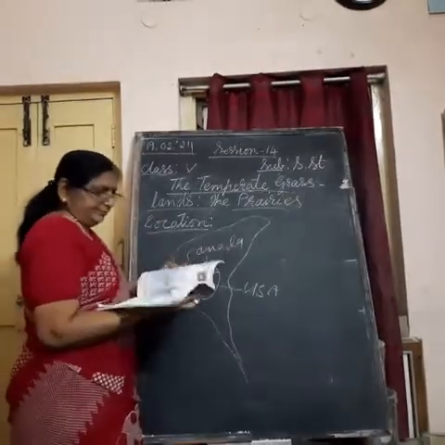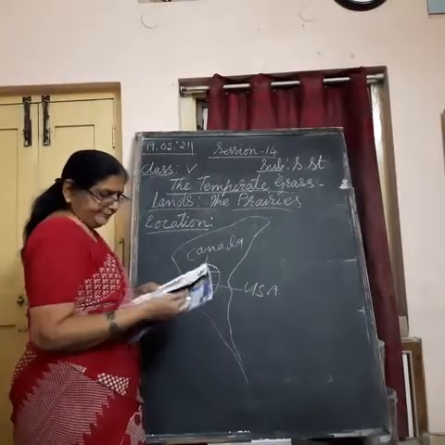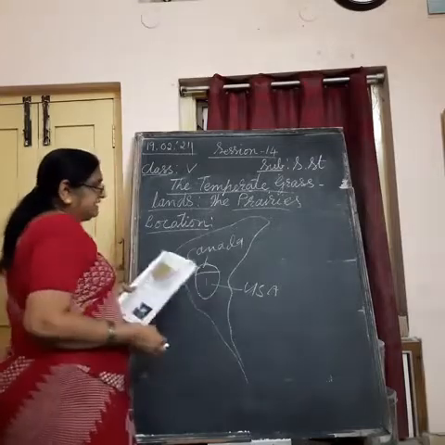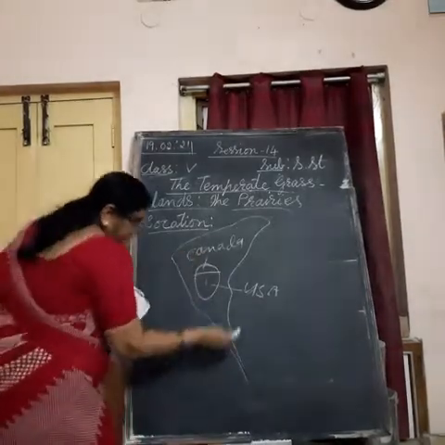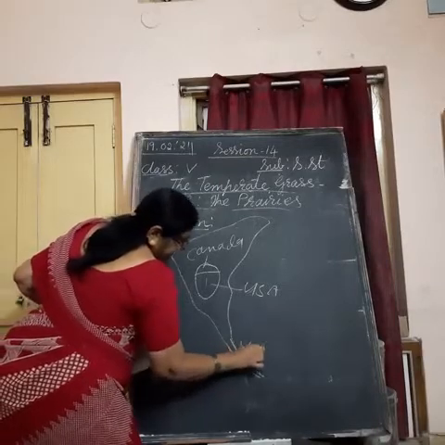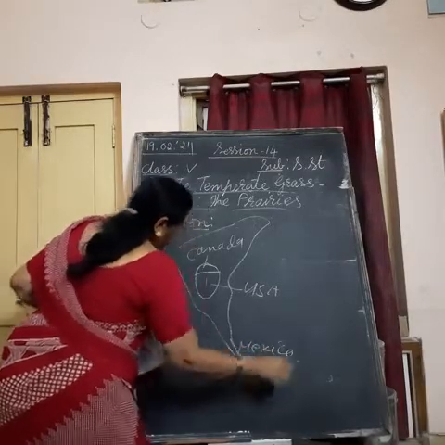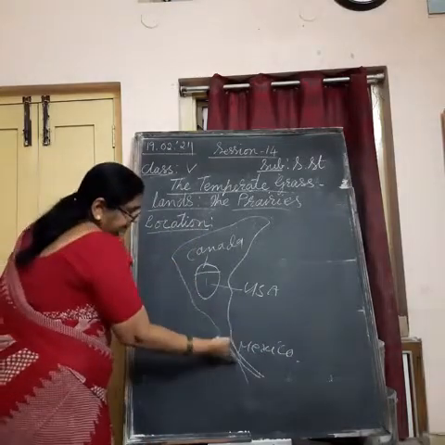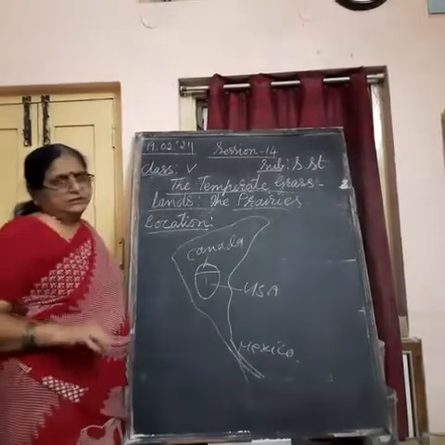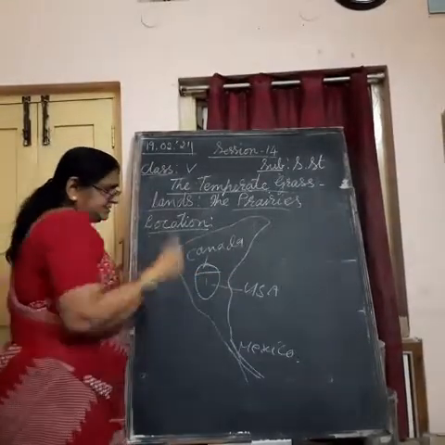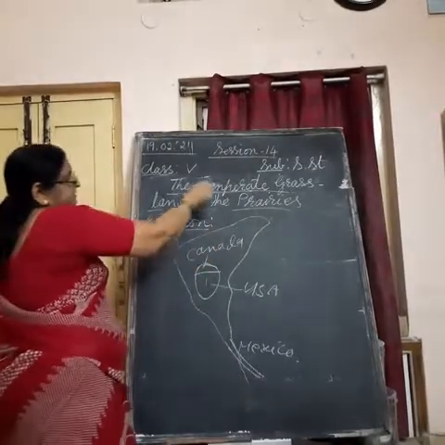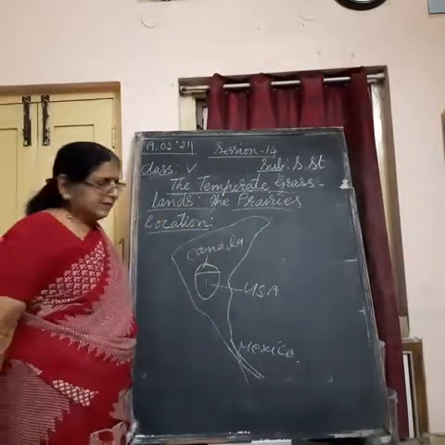This grassland stretches from Canada to Mexico, this part here. Canada, USA and Mexico, three countries in North America, are covered by the prairies.